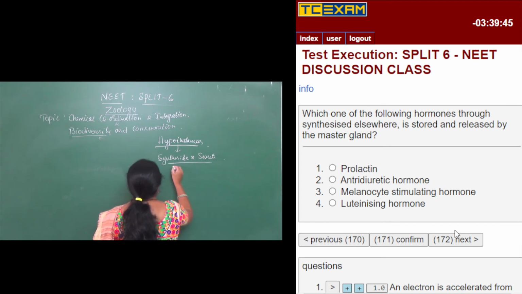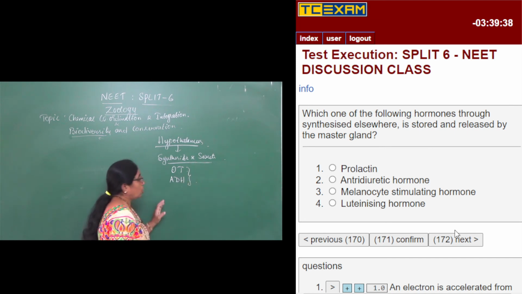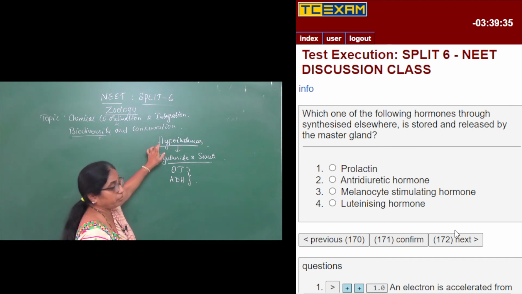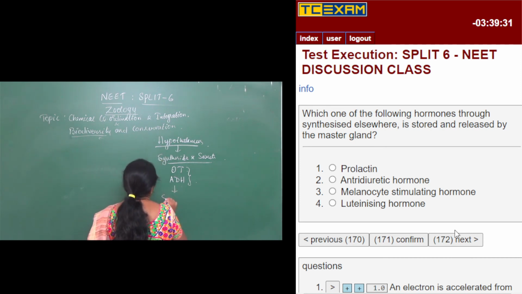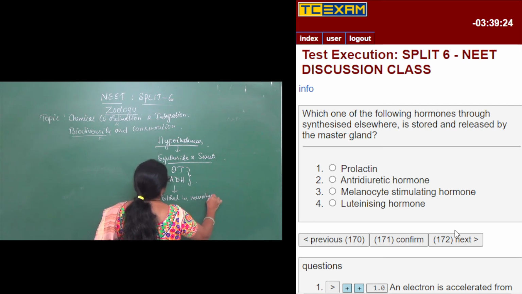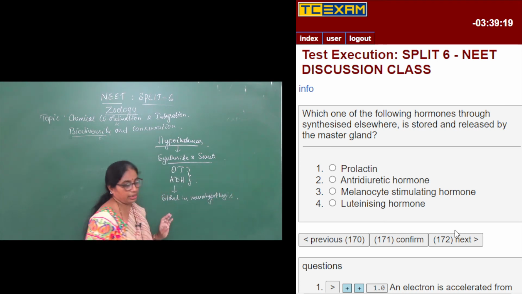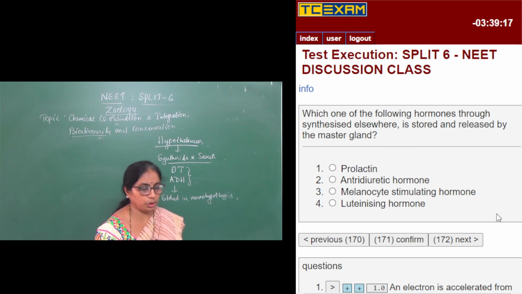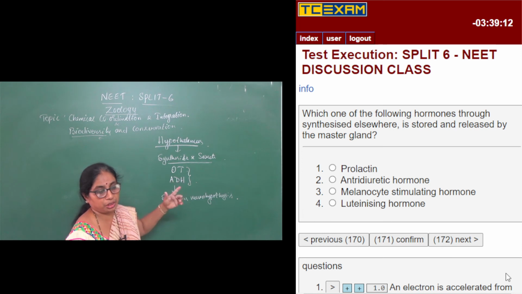Two important hormones, that is OT, oxytocin, and ADH, that is antidiuretic hormone, are synthesized and secreted by the hypothalamus, but it is stored in the neurohypophysis or the posterior lobe of the pituitary gland, right? So, which are those hormones? Either you should have OT or you should have ADH in the option.